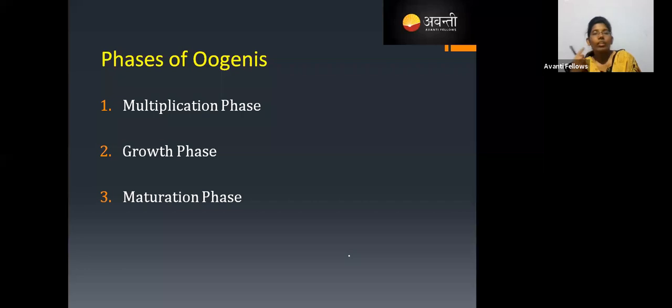But here, the egg is itself non-motile, so it is not involved in 2 steps. The complete oogenesis is 1 step, but having 3 phases. That's it. Yesterday, in spermatogenesis, we have seen a multiplication phase, growth phase, maturation phase. Exactly the same thing happens here. Understood? So what happens in the multiplication phase?